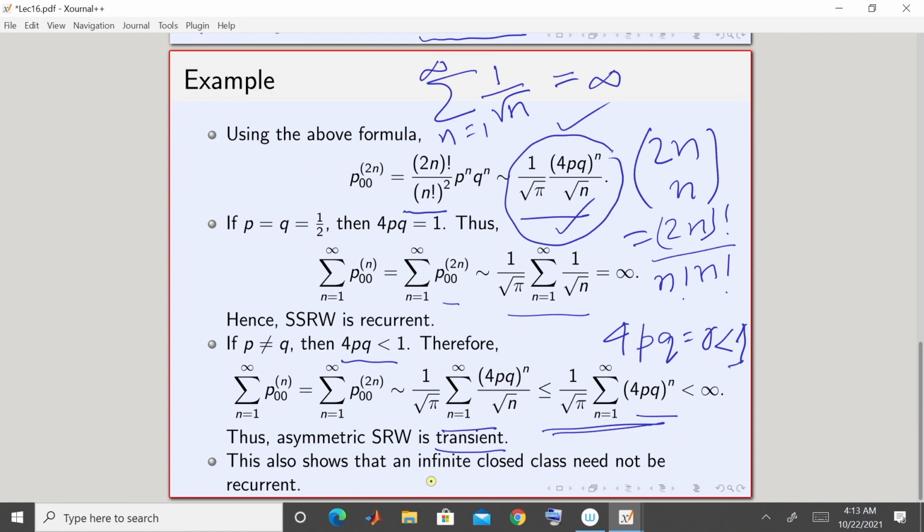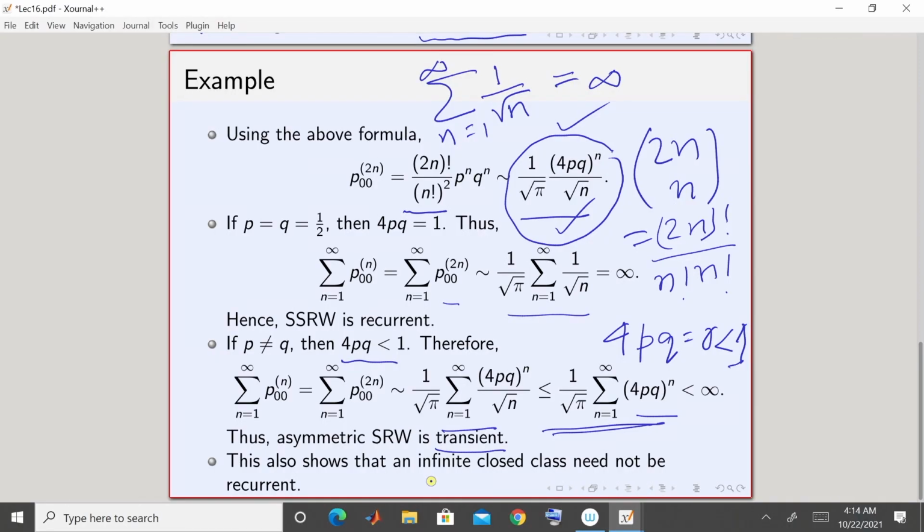Another thing let me point out in this example. Now you have seen this result that if you have a finite state Markov chain, then there exists at least one recurrent state, right. But again, look at asymmetric simple random walk, this is an infinite Markov chain, and you see that all states are transient. So again you see that something that is true for a finite state Markov chain is not true for an infinite state Markov chain.